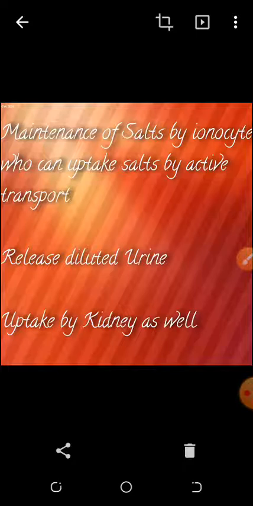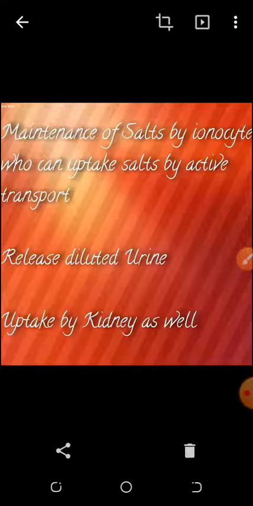If the fishes are living in fresh water, what is happening there? They will be deficient of salt, so their problem is different. So habitat will matter. The animals behave according to habitat. Habitat of seawater is different, surrounding of the seawater is hypertonic; surrounding of the fresh water is different, that is hypotonic.